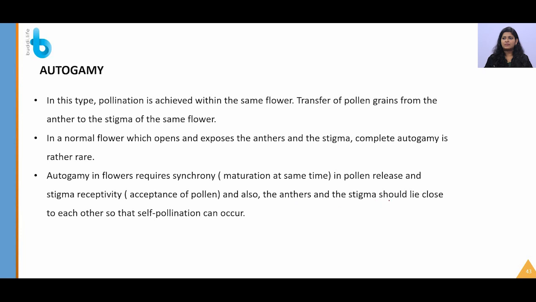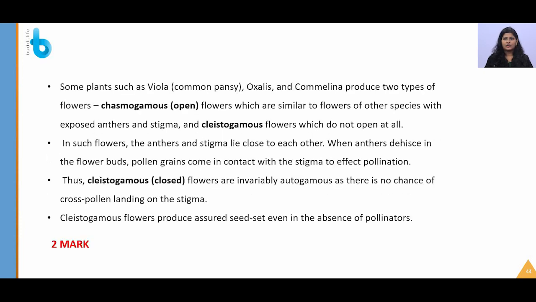The anthers and stigma should lie close to each other. One more condition is that both anthers and stigma should be present very close to each other, only then will autogamy occur. Where can complete autogamy be seen? Some plants such as viola, that is common pansy, oxalis and commelina will produce 2 types of flowers. The general flower is called chasmogamous flower, which is nothing but the open flower which we see. So there are some flowers which are called cleistogamous flowers.